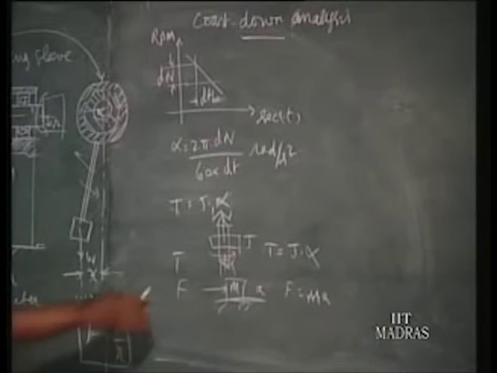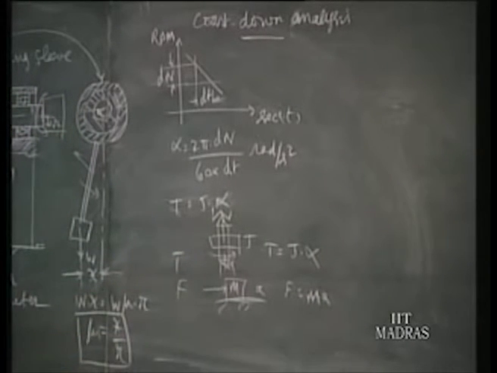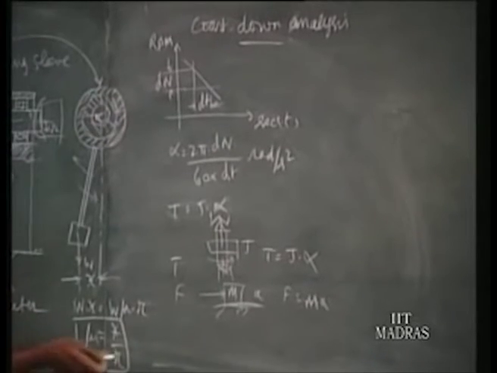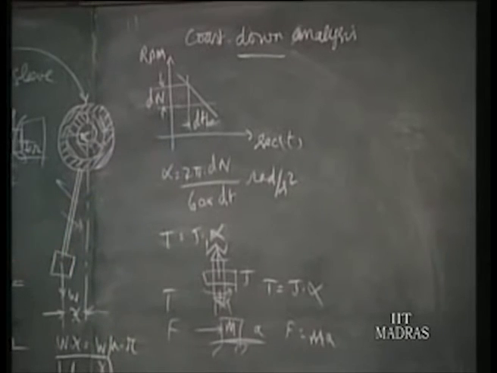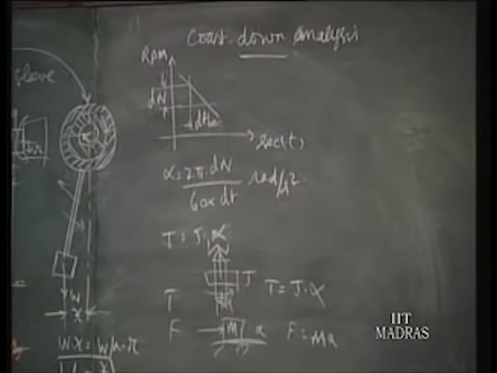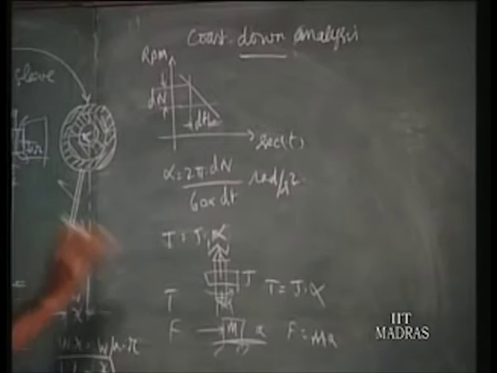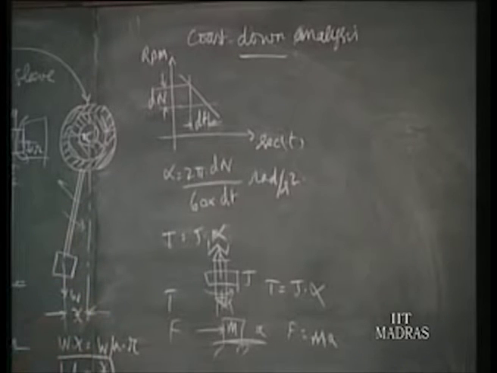So you can use torque to accelerate or decelerate also. That is what is made use of here in coast down analysis. Once you cut the power supply to the motor, the rotor decelerates because of the available friction torque. That deceleration is proportional to the friction torque. That is the principle. Assuming there is no windage loss in the motor, only friction torque causes the deceleration.